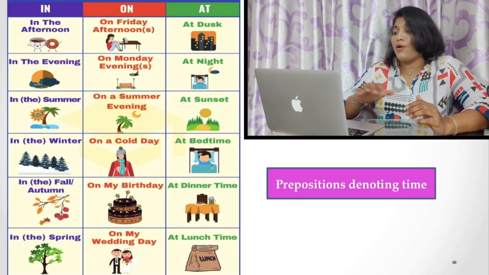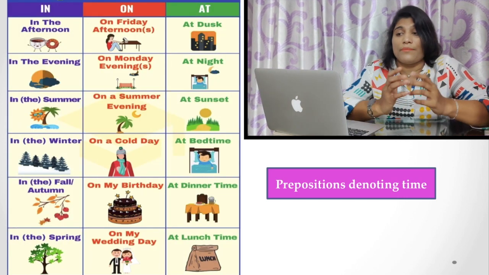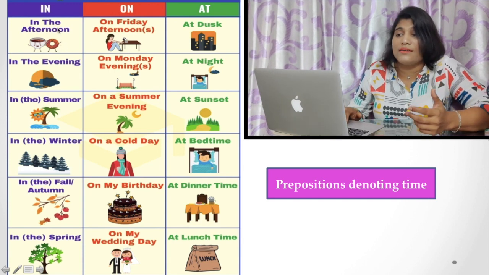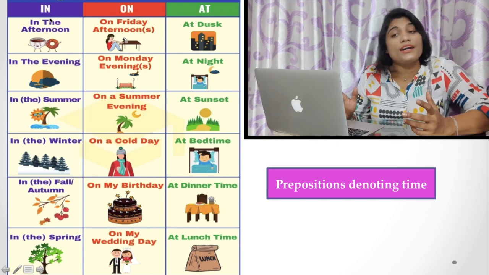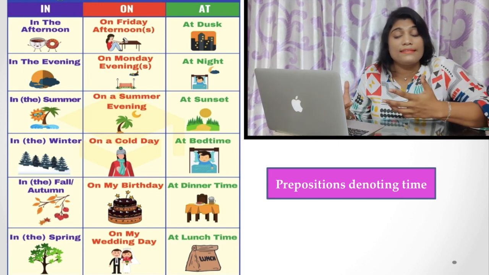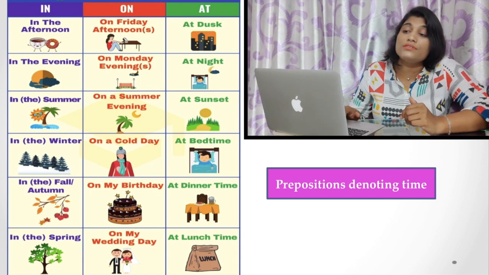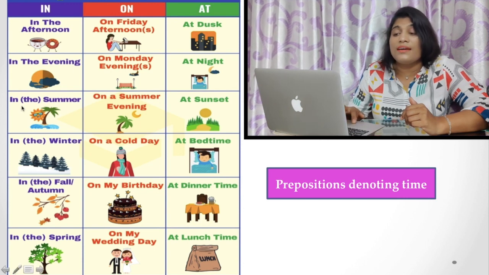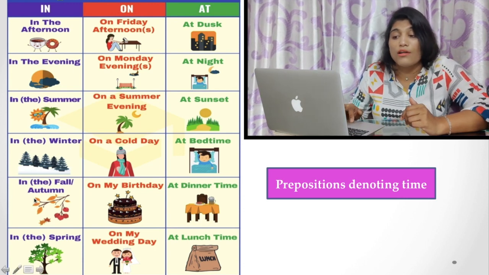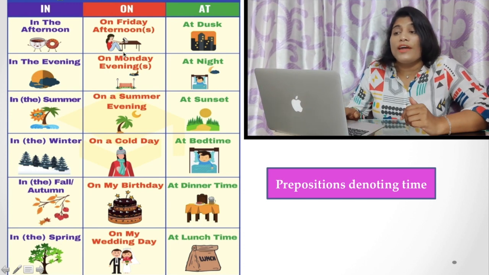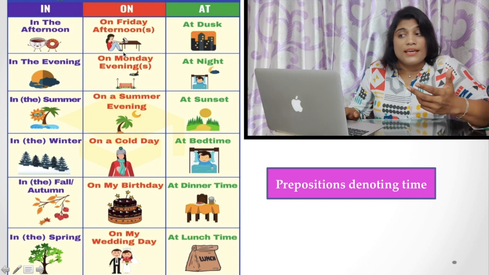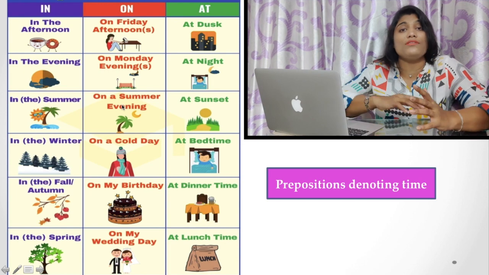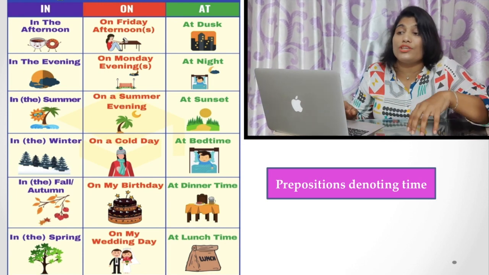Now, I am talking about the prepositions that denote time. Here you find I have given some pictures and used them here. When we are talking about the part of the day or the weather or the season, we have to use in. For example, in the afternoon, in the evening, in the summer, in the winter, in the fall or autumn, in the spring, etc. When we are talking about days, that is on Friday afternoon, on Monday, on a summer evening, a particular day or particular time, we have to use on.